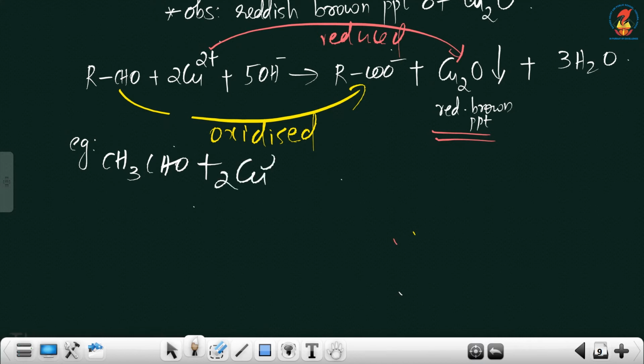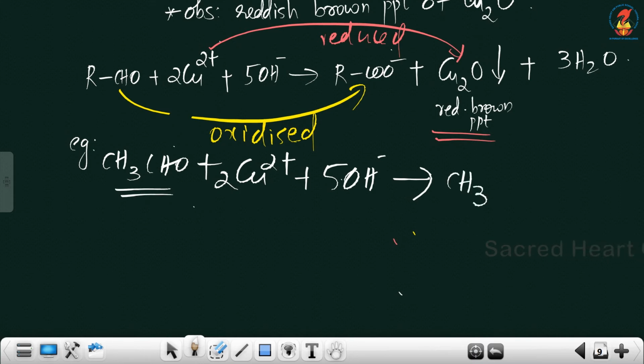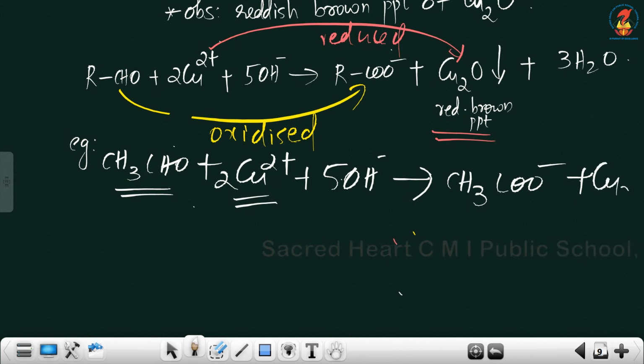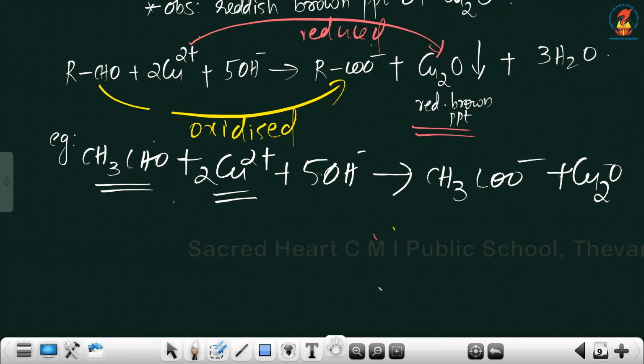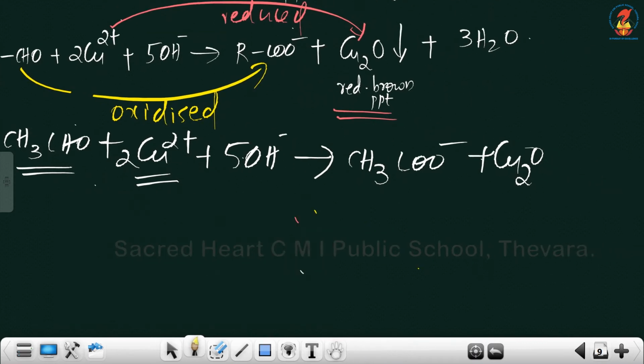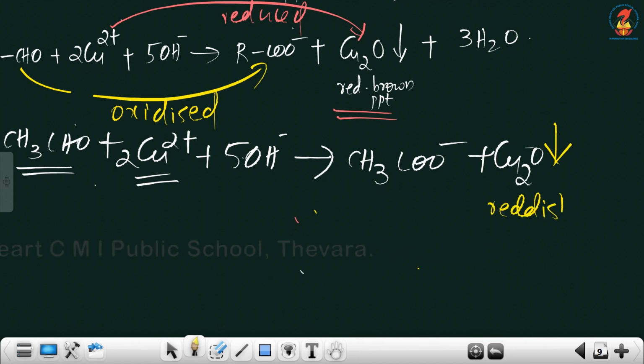CH3CHO plus 2Cu2+ plus 5 OH minus gives CH3CHO oxidized to CH3COO minus, plus Cu2+ reduced to Cu2O. To represent it as a precipitate, write a downward arrow and write the observation: reddish brown precipitate we are getting.